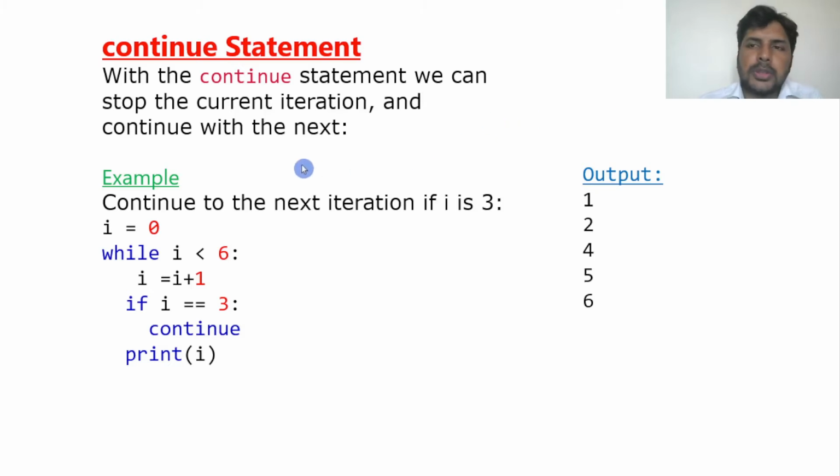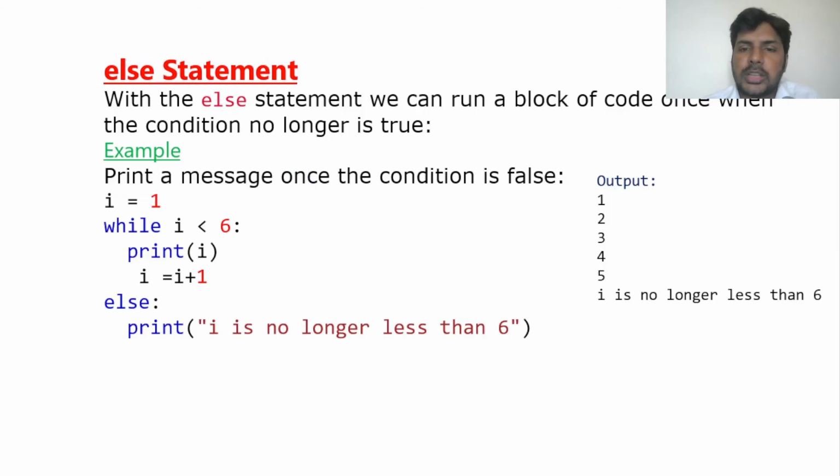Coming back to our topic, let us see what is the next one. Not only break and continue, we have an else also. So what is this else statement? With the else statement, we can run a block of code once when the condition is no longer true. Suppose a condition is not true, what happens? It will give an alternative option to print.